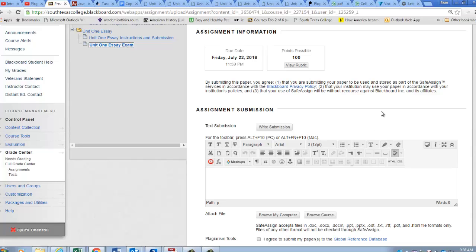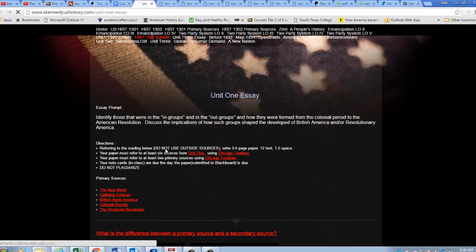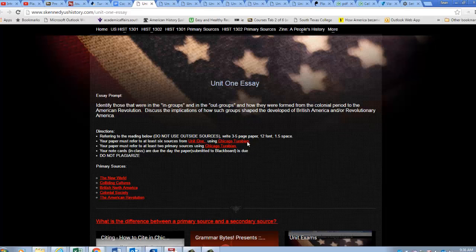Okay, now that we've got that out of the way, the thing you want to be aware of is how to prepare for these. And the first step you want to do is to open up each link. And you want to be aware of the essay prompt. So the essay prompt, you want to physically write down. So you have to do it for your orientation exam. That's how you get credit for your orientation exam.